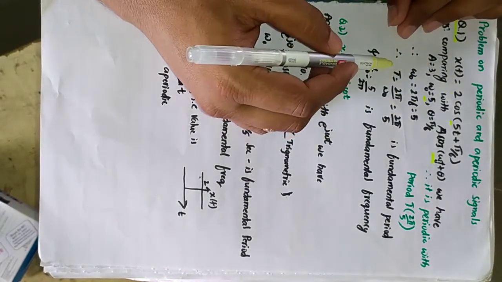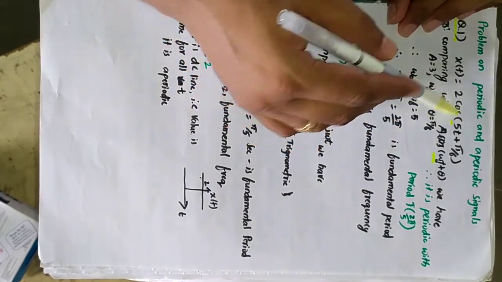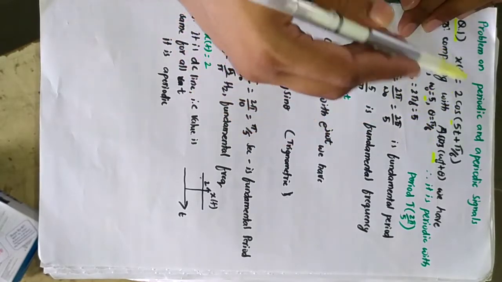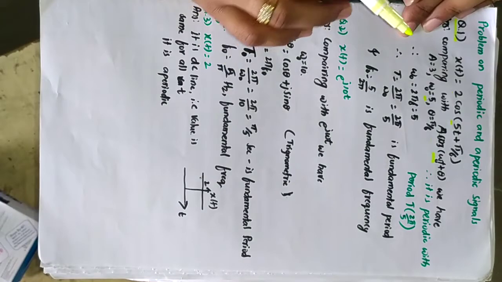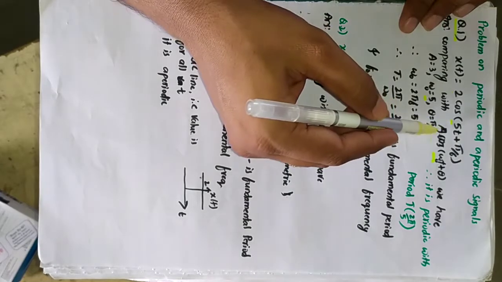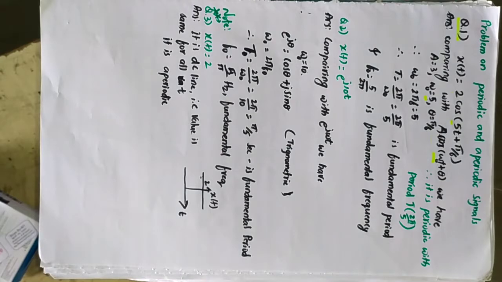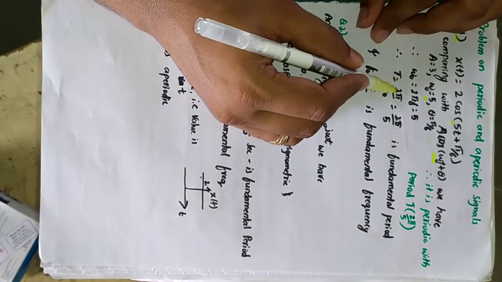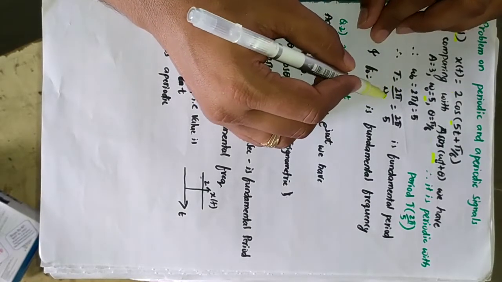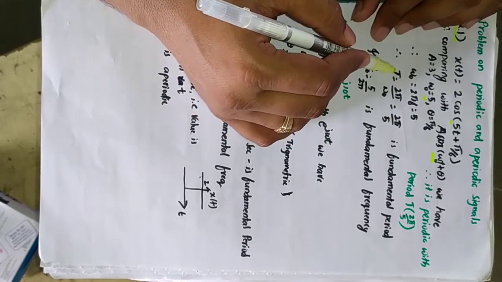We have a formula for periodicity, but anyway if it matches the standard signal, then you can say it is periodic already. So you can mention here that the given x of t is a periodic signal because it directly resembles A cos(omega naught t plus theta). That's one note we discussed in the previous lecture. So what will be its fundamental period? That will be capital T is equal to 2 pi by omega naught, and omega naught is 5 here. Substituting that, it is 2 pi by 5, and that is the fundamental period.